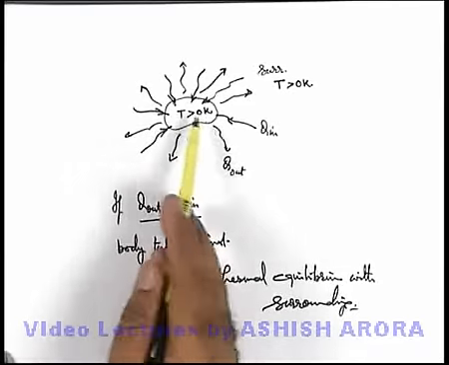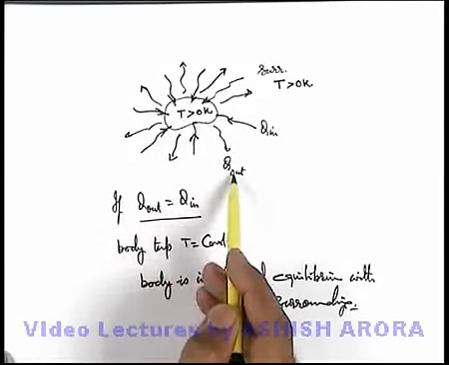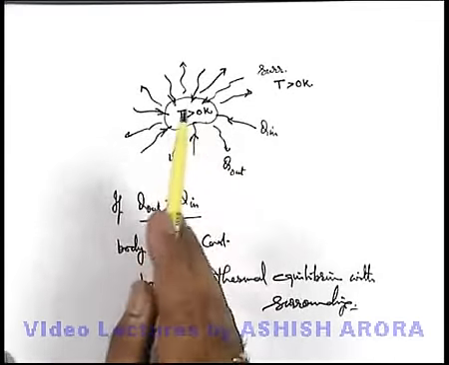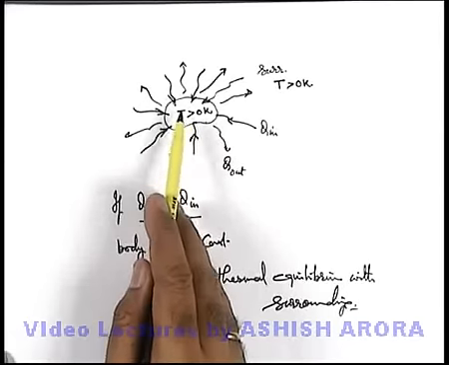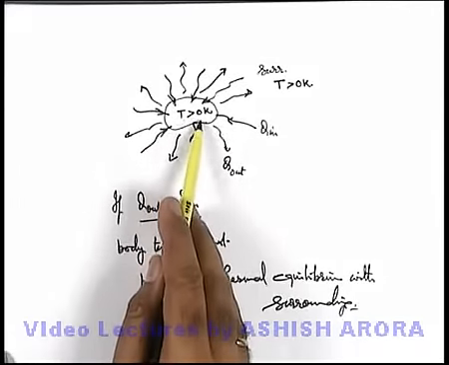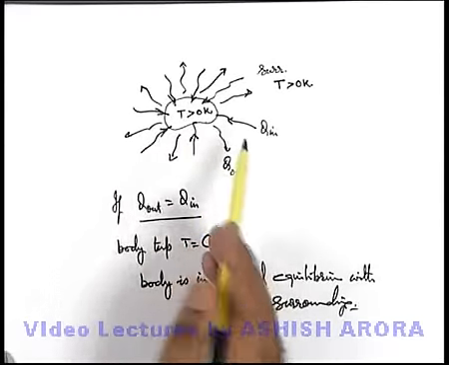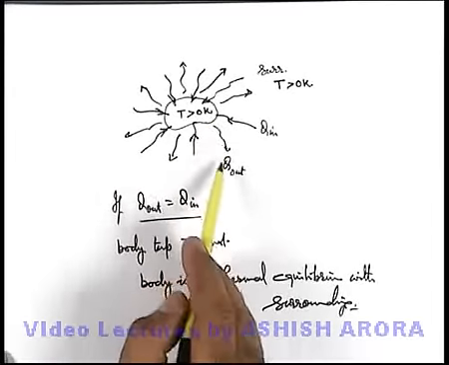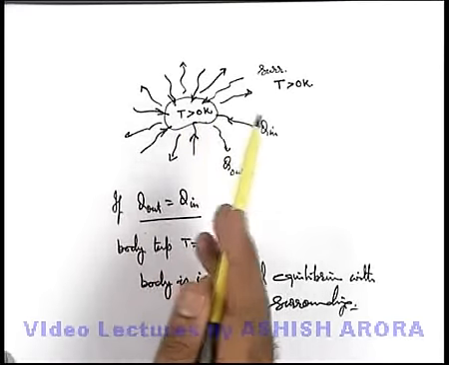Say if the body temperature is higher than the surrounding, Q out will be more than Q in, so the body will cool down. And if the body temperature is lower than the surrounding, Q out will be less, and with time, as Q in is more than Q out, the body temperature will rise.